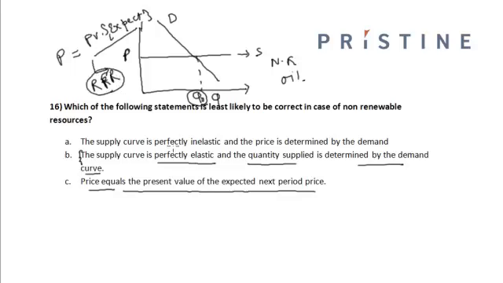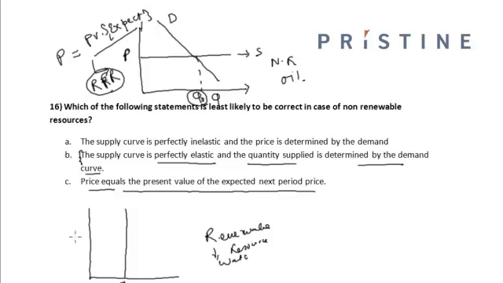However, the supply curve is perfectly inelastic in case of renewable resources. So if we take the context of a renewable resource like water, then its supply curve is perfectly inelastic. Means the supply is fixed, whereas the price can increase.